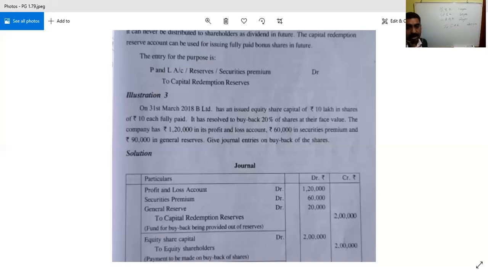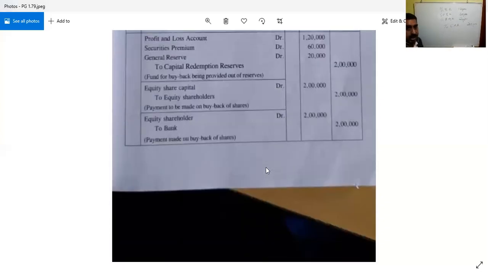Then after that, what is the entry? Equity share capital account debtor to equity shareholders account, how much?